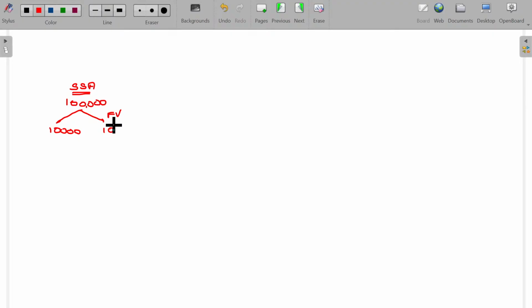The 10 rupee share can be issued in the market for rupees 10 itself, or sometimes it may be issued at 12. This is issue price. If the shares are issued at the face value, then it is called par issue. If the shares are issued more than its face value, then it's premium issue. So we have two types of issues.